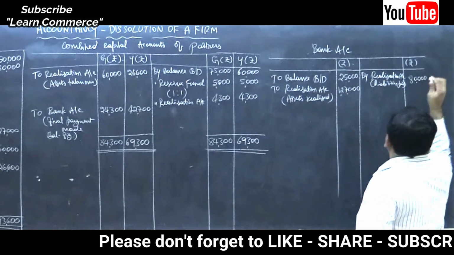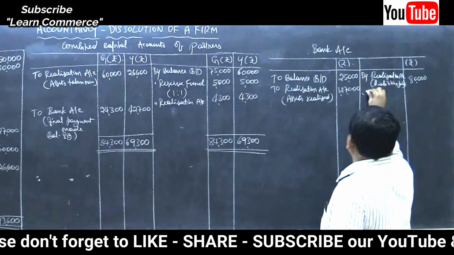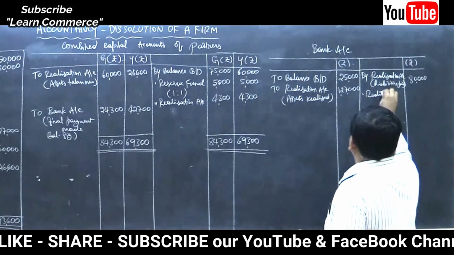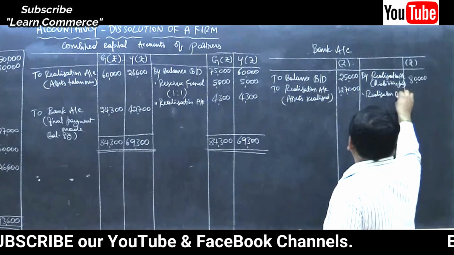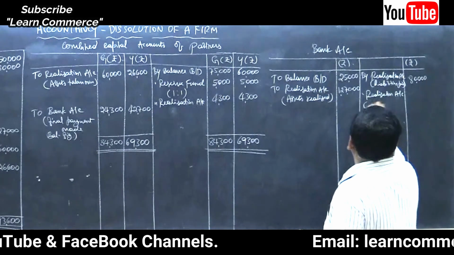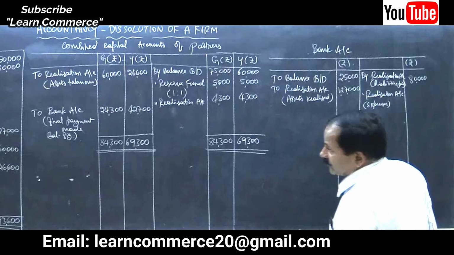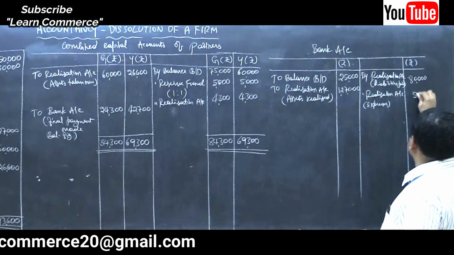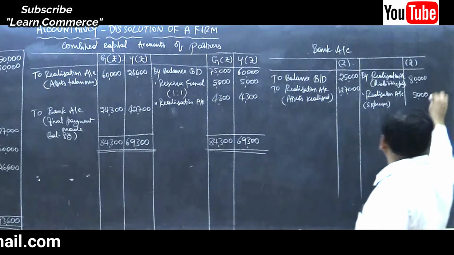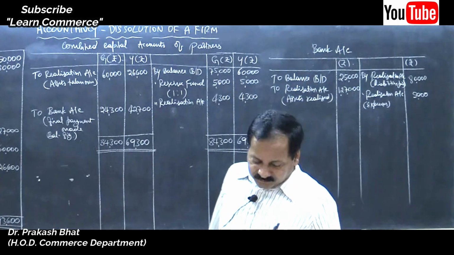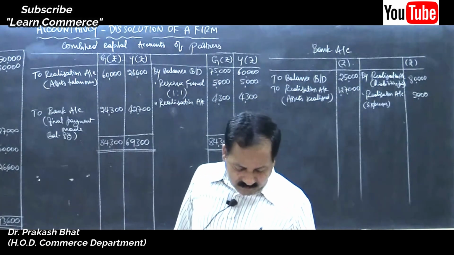Again, one more payment, that is expenses on realization. So realization account, expenses, how much? 5,000. What else?